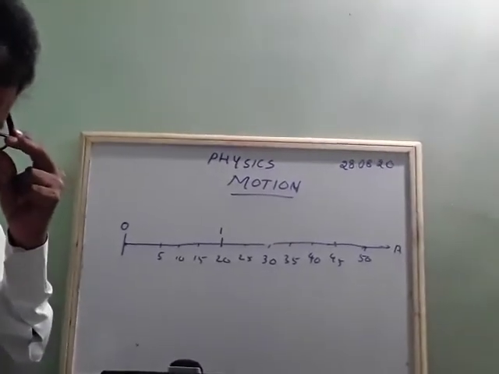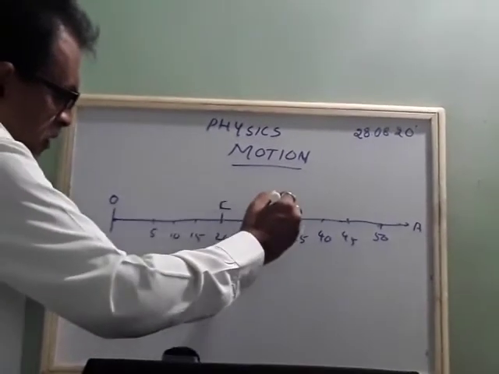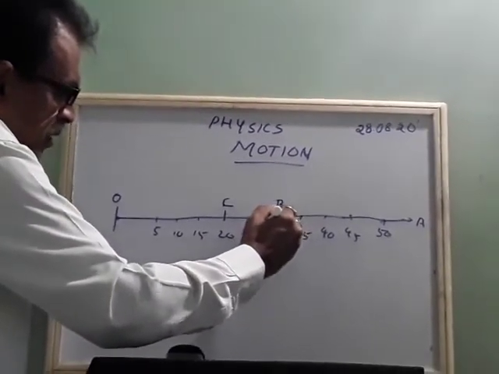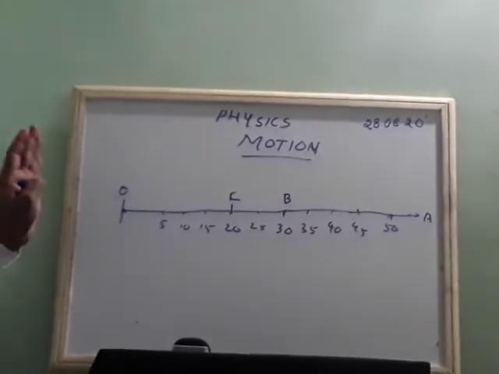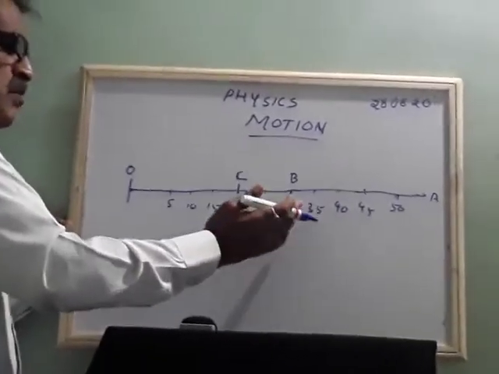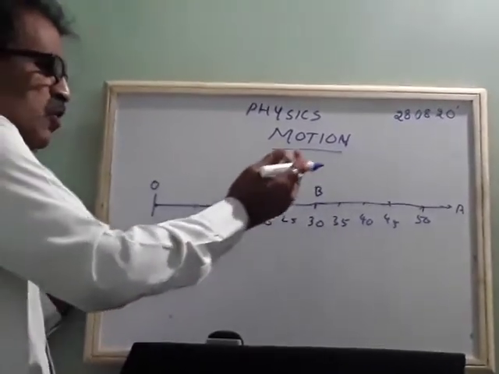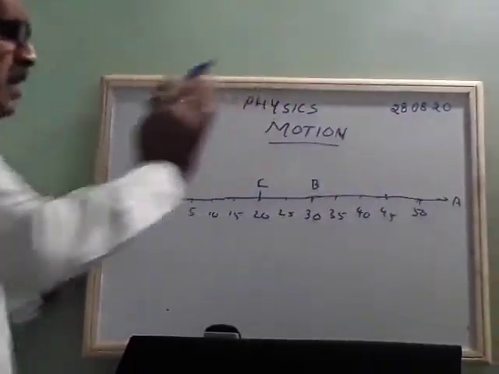First it moves from one place and goes to B, then stops there. Again it may come back from C, go to B, and it may go to A.